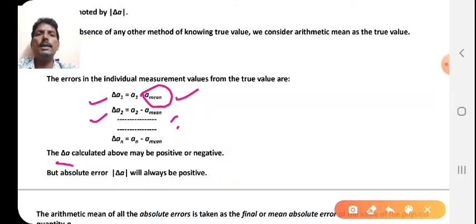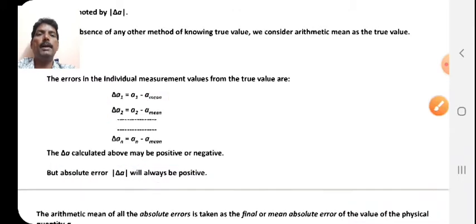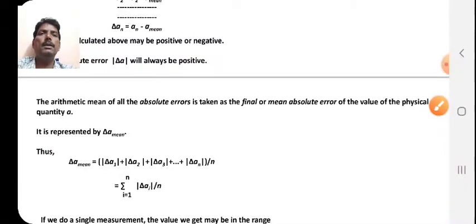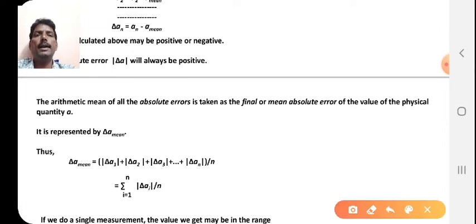Delta A calculated above may be a positive or negative value, but in absolute error we have to take the modulus of delta A, which will always be positive. Keep that in mind. The arithmetic mean of all the absolute errors is taken as the final or mean absolute error of the value of the physical quantity A. It is represented by delta A mean. So you take all the positive values and the mean of them, and ultimately you get delta A mean.